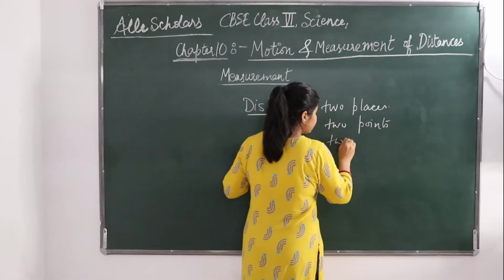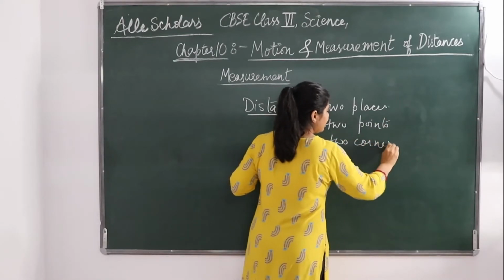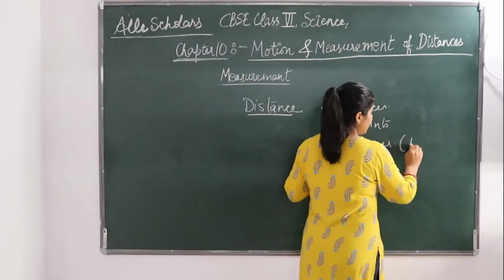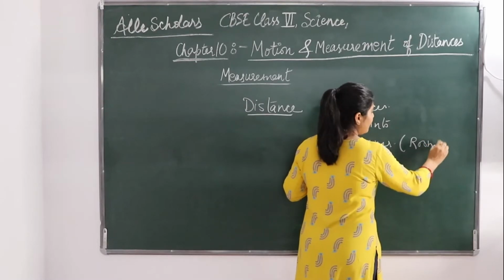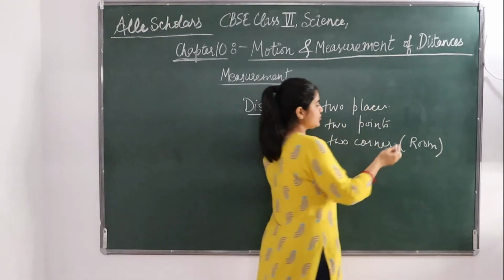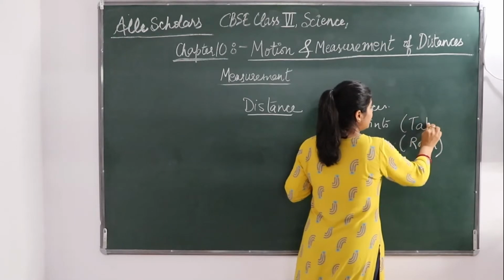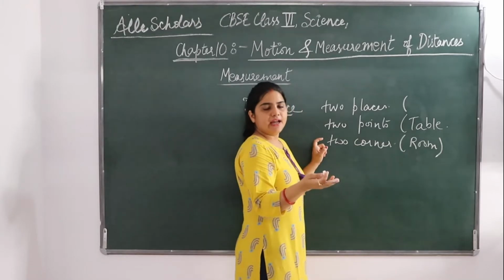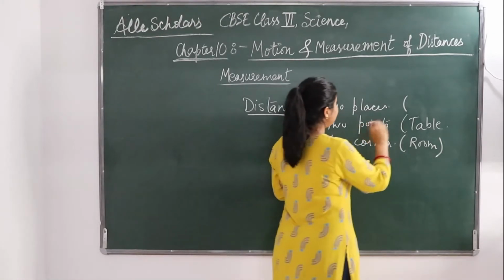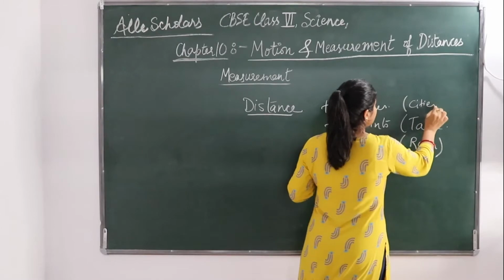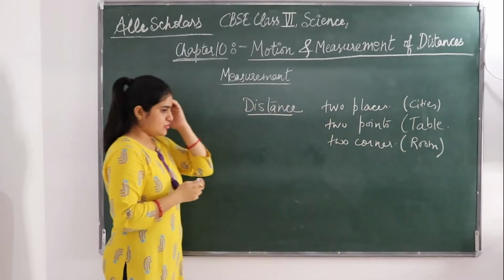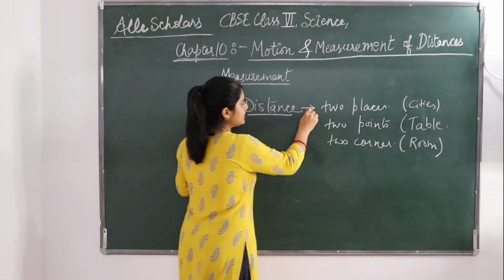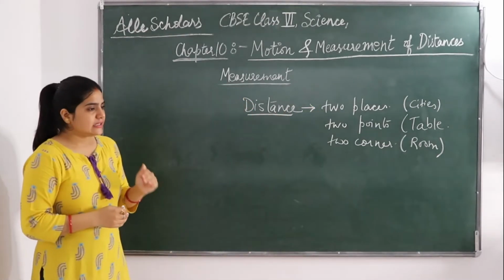If you have to measure the length of a room, you need to see the two corners. If you want to measure a desk or a table, you have to see the two points. If you want to measure how far Delhi is from Mumbai, that is two places. So all these are having one thing common, that is a distance. We need to measure the distance.